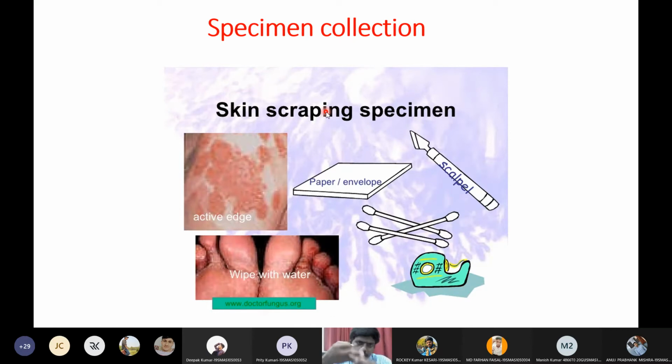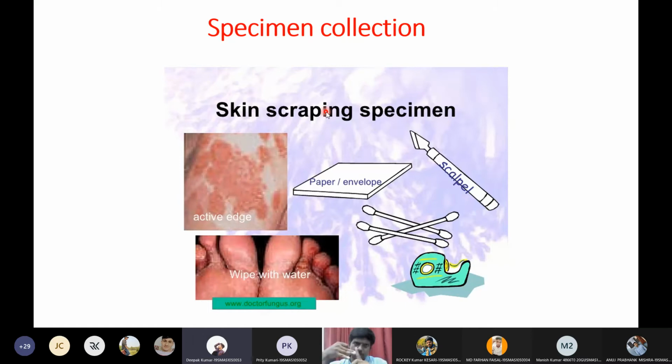Then we can also stain the fungus and detect it. So these are the three techniques: direct microscopy, staining the fungi, and culturing the fungus. We have multiple methods of culturing, in media. Some indicators for fungal infections are also there.